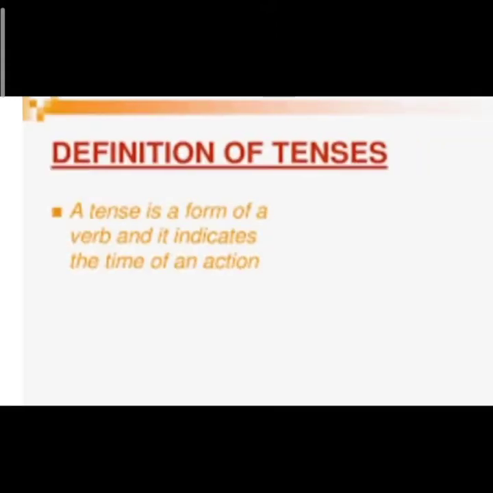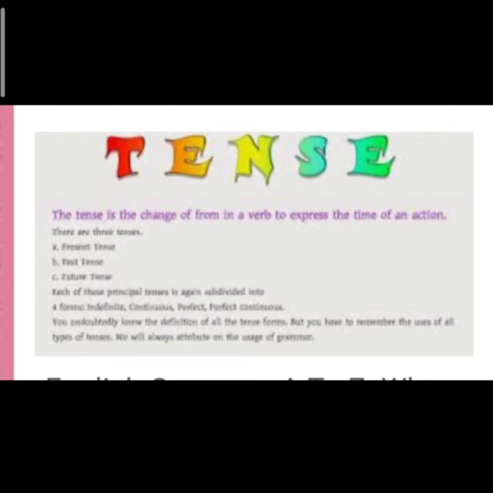See one more definition of tense. A tense is a form of a verb and it indicates the time of an action. See, tense is a form of a verb only, and it indicates. Indicate means it is pointing to or showing the time of an action, meaning in which time that action has happened. So it shows the time, because for knowing anything it's necessary to know in which time the action has happened.